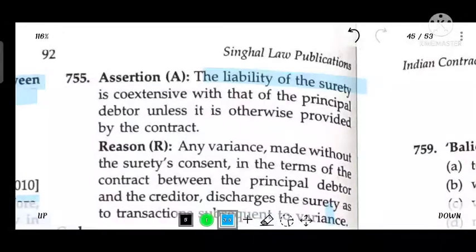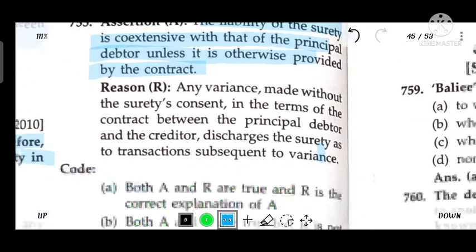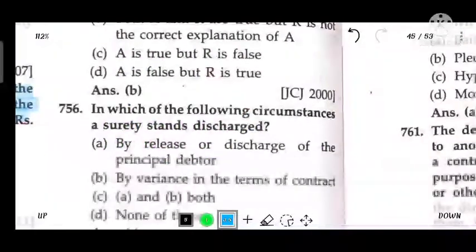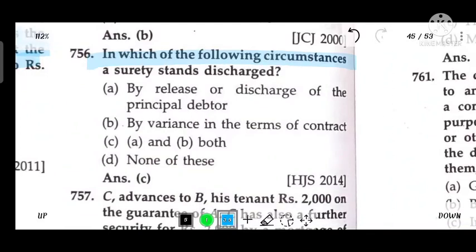The liability of the surety is coextensive with that of the principal debtor unless otherwise provided by the contract. A variance made without the surety's consent in the terms of the contract between the principal debtor and the creditor discharges the surety as to transactions subsequent to the variation. In which one of the following circumstances is the surety discharged? By the release or discharge of the principal debtor, or by variance of the terms of the contract.